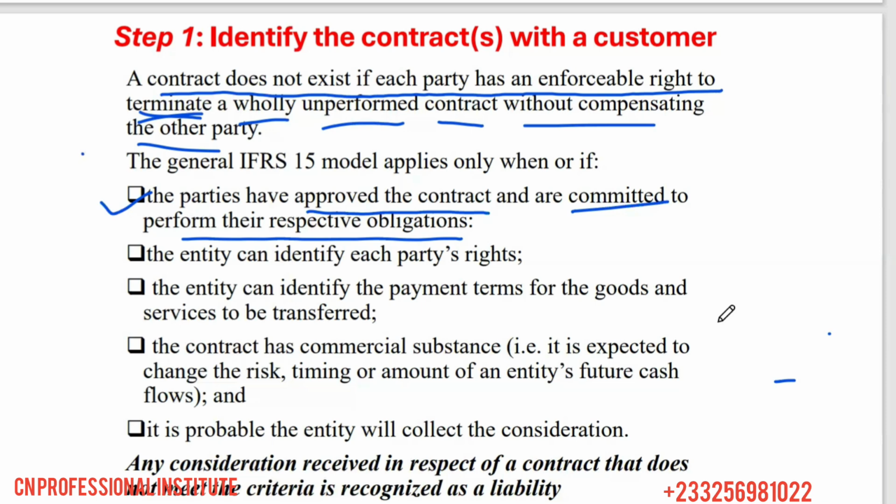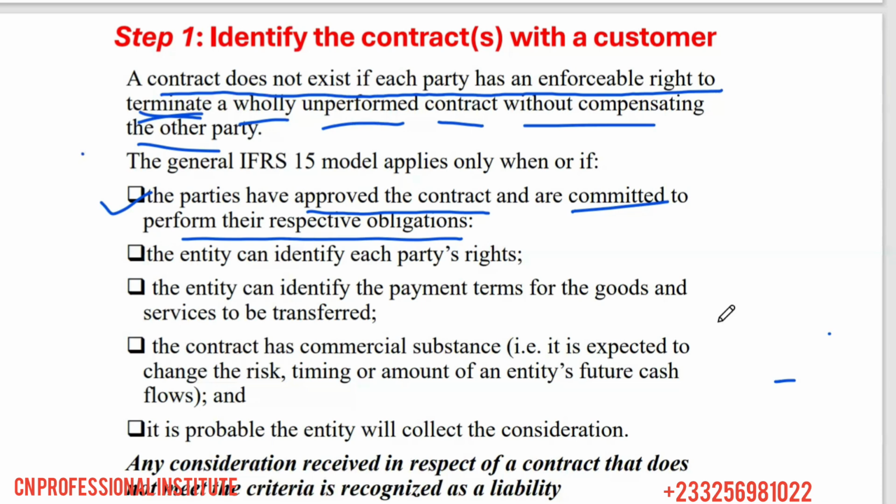Okay, I'll do this. I'll deliver you the 50 bags of cement, and then you pay me my 10,000 cedis. So they have to approve the contract, and they have to show some kind of commitment, right? Not just approval. There should be a bit of commitment to perform such obligations, right? So under identify contract with customers, we said the first one is the parties have approved the contract and are committed to perform their respective obligations.